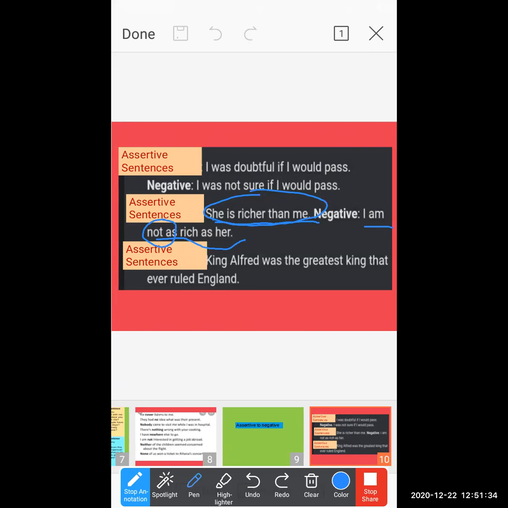So this is a simple sentence. In the sentence, the word "not" is there, so this comes under the negative sentence. See the third one, assertive sentence.